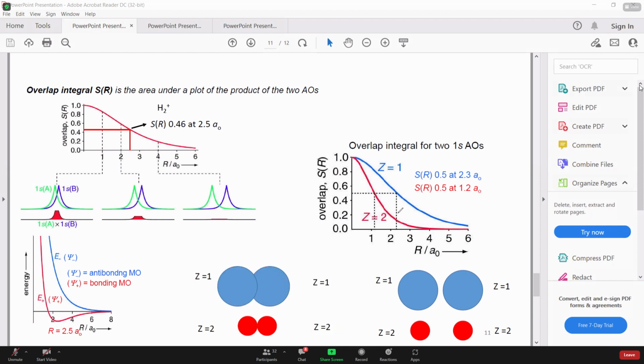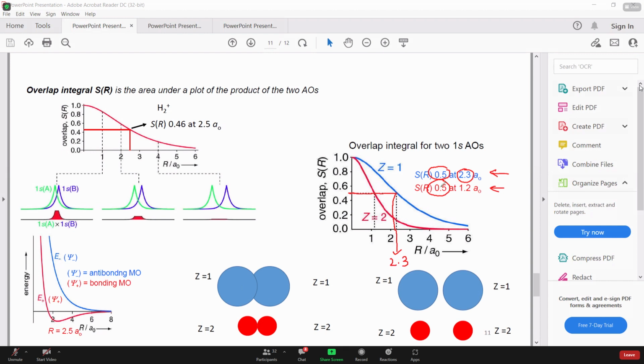So comparing both the orbitals, what is being depicted here is that, for the sake of simplicity, I take the overlap integral as constant, and what's the result I'm getting? At 0.5 for z equals 1, the internuclear distance is 2.3 a0.